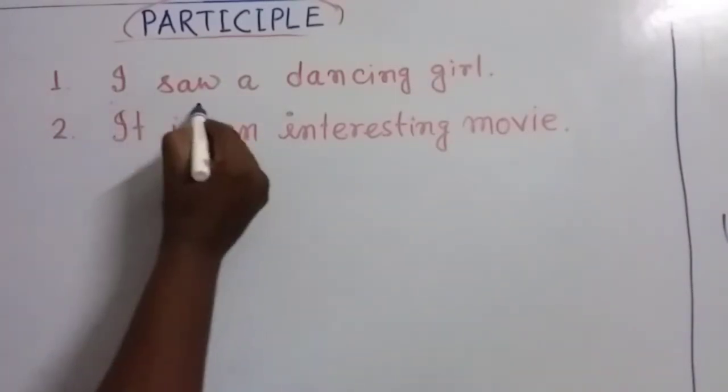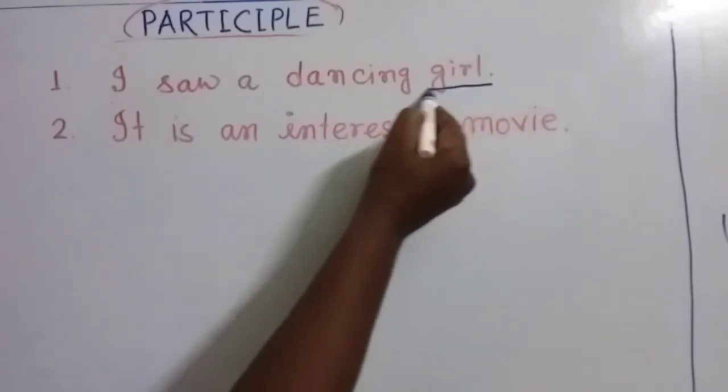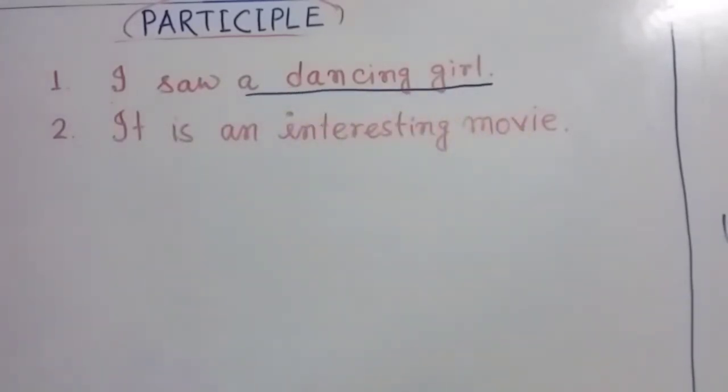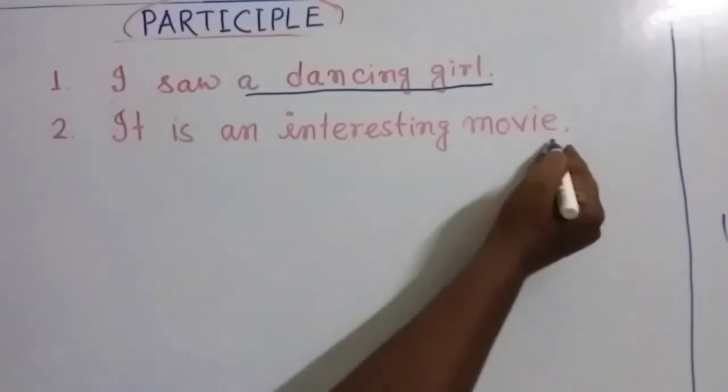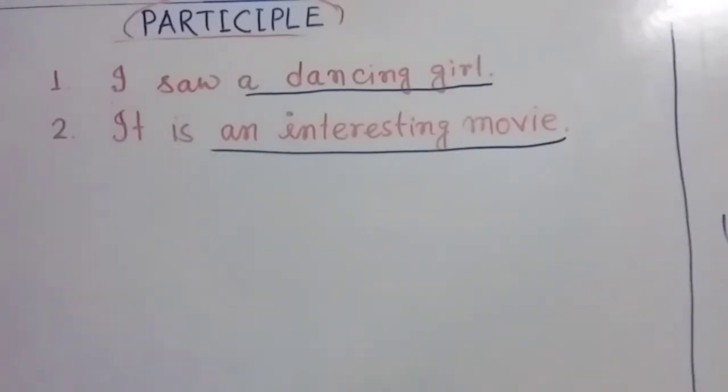First of all, I have written I saw a dancing girl. The same example I have taken. And secondly, it is an interesting movie. So look at this part. It's an interesting movie and I saw a dancing girl.